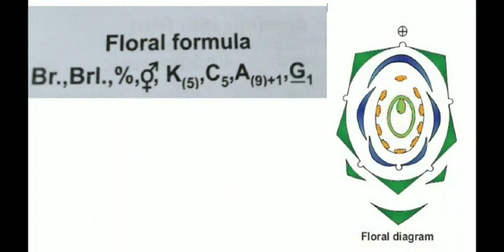This is the explanation of the floral diagram of Clitoria ternatea, and this one is zygomorphic, mostly irregular in shape, not in the plus form or cross form, with only one plane of symmetry. So this is the floral diagram, and this is the floral formula from the botanical description of Clitoria ternatea. Okay, thank you students.